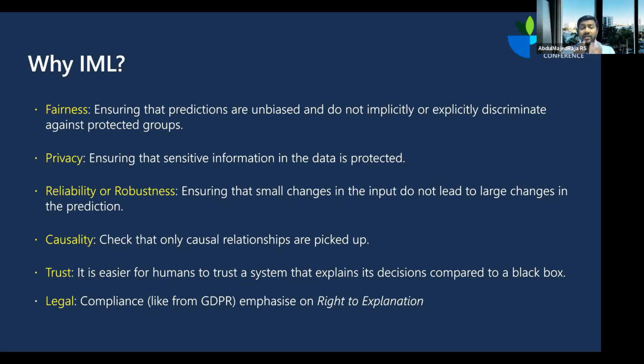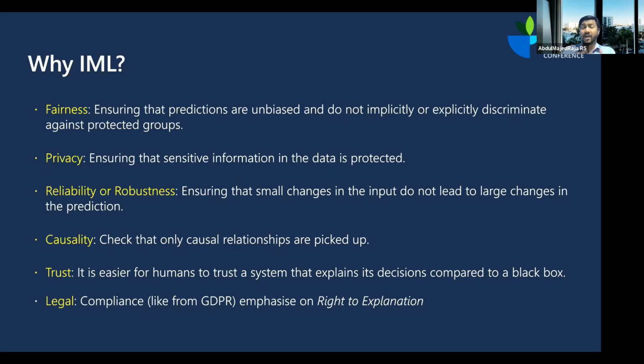The next thing is reliability. Any solution that you build has to be reliable for your stakeholders, otherwise your solution is not going to be trustworthy. Reliability and trustworthiness are two of the most important things. Your data science or machine learning team is part of a very small team within a huge organization, and within that there are a lot of business functions. If you want to fit well within this entire ecosystem, you need to ensure that people trust or rely on your model. For that, you need to have interpretable machine learning.